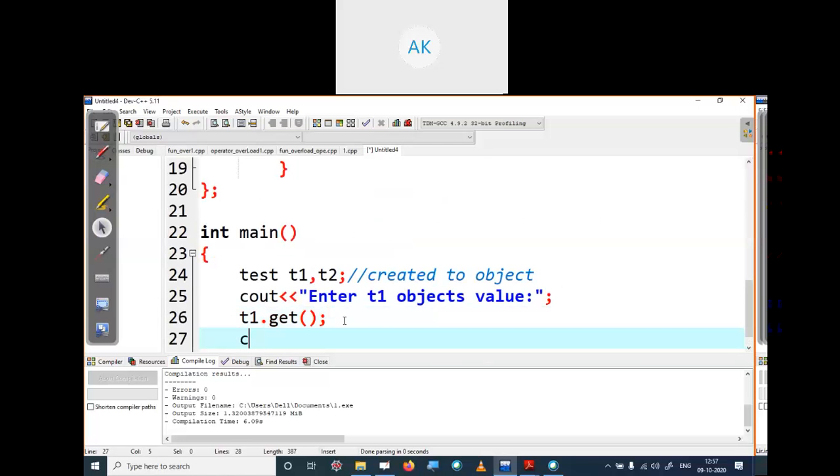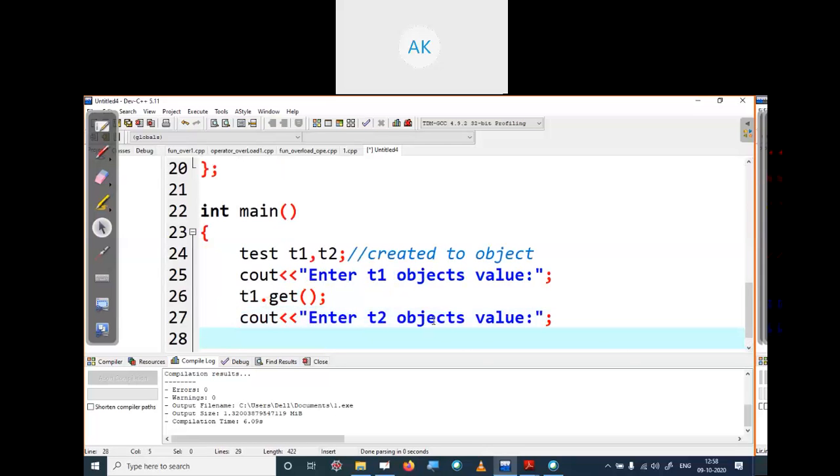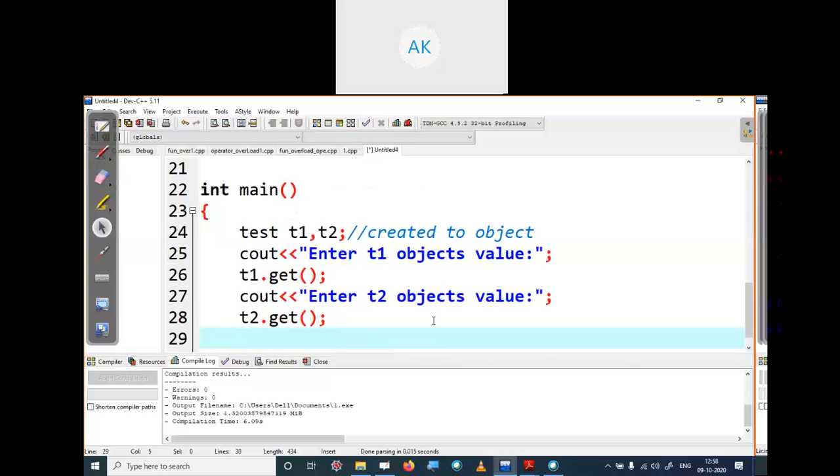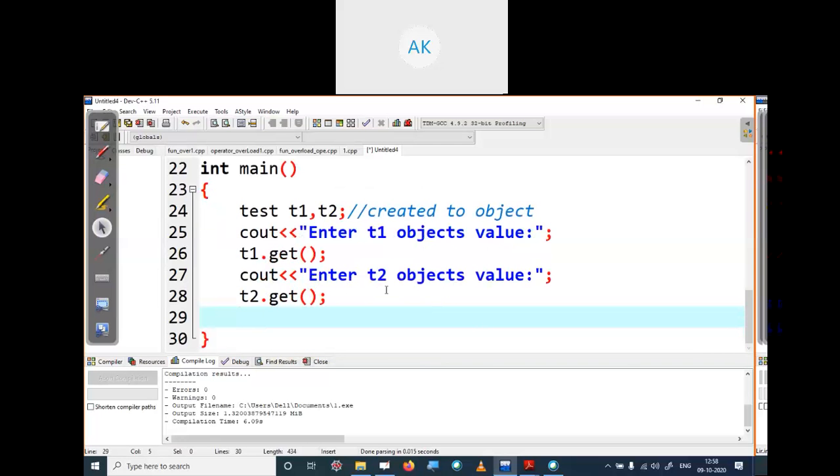The next line you write cout enter object t2 value. Then the function you want to execute is get. Now it will again read the value from the user for object t2.